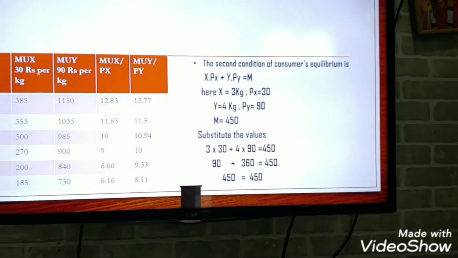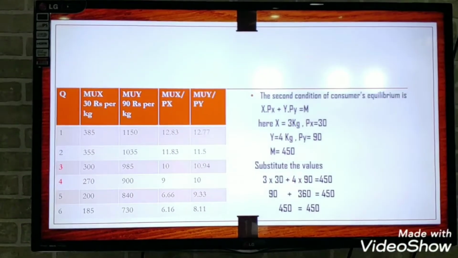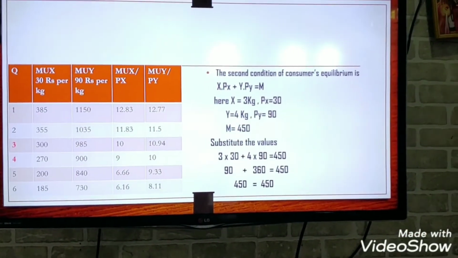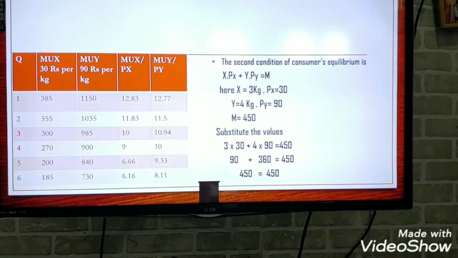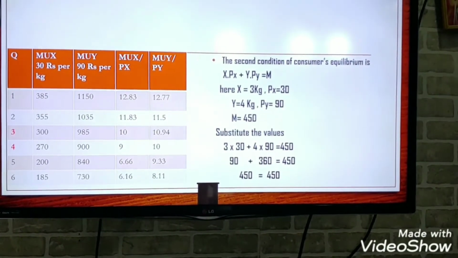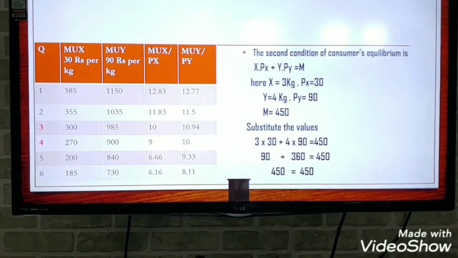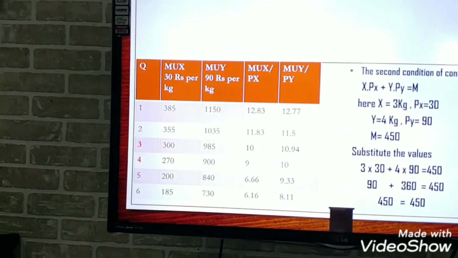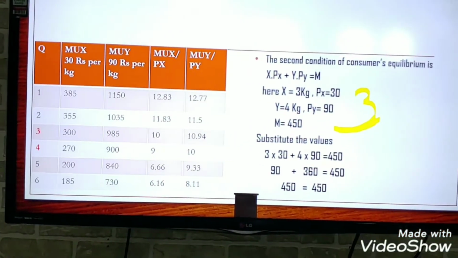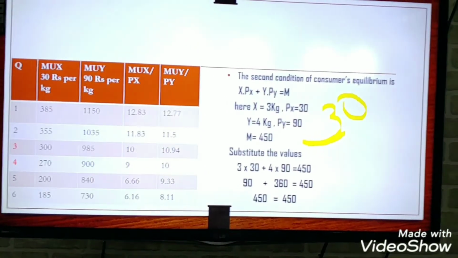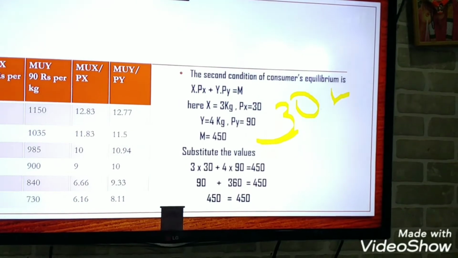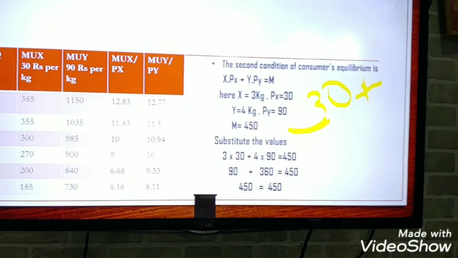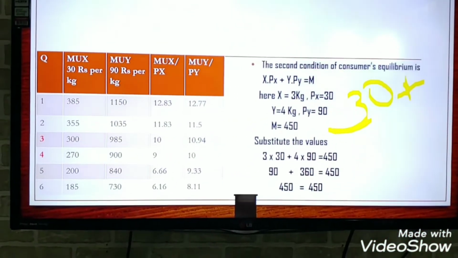Suppose, let us assume the consumer takes 1 kg of X, that means 30, plus Y quantity also 1 kg at 90 rupees, plus 90.